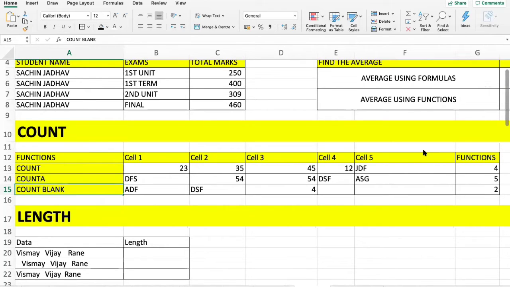Alphabetical means name, anything other than numeric values. Hope that answers your question.